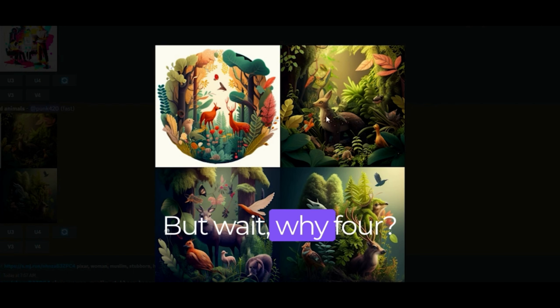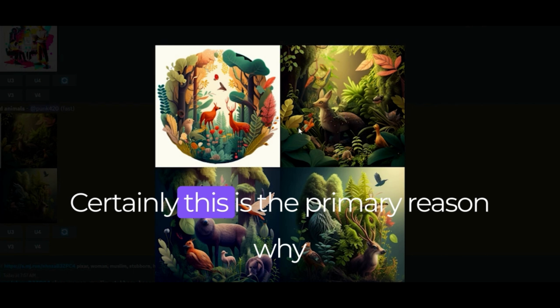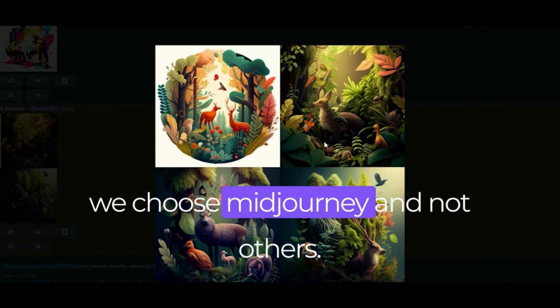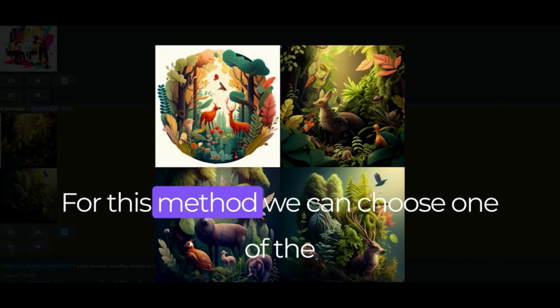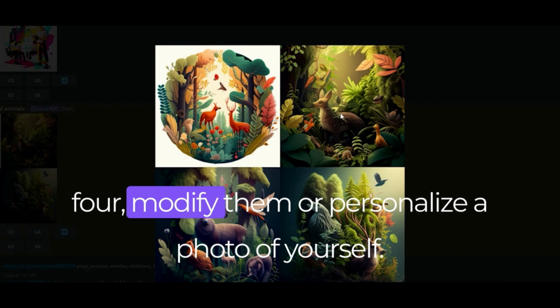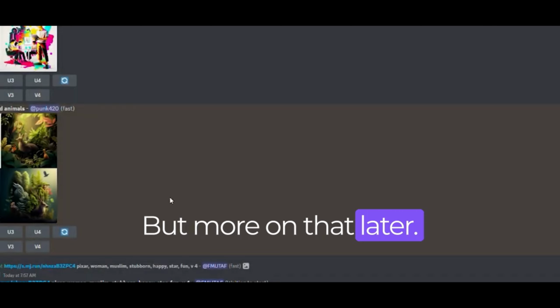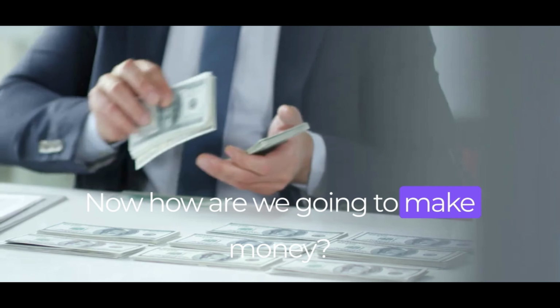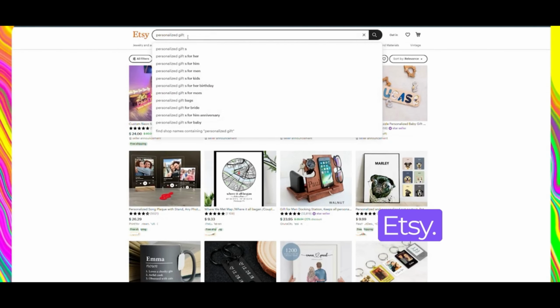But wait, why 4? Certainly this is the primary reason why we choose Midjourney and not others for this method. We can choose one of the 4, modify them, or personalize a photo of yourself, but more on that later. Now, how are we going to make money? Let's head straight to Etsy.